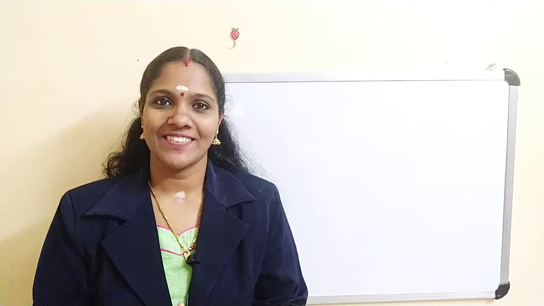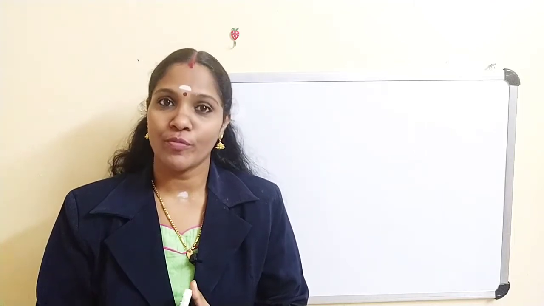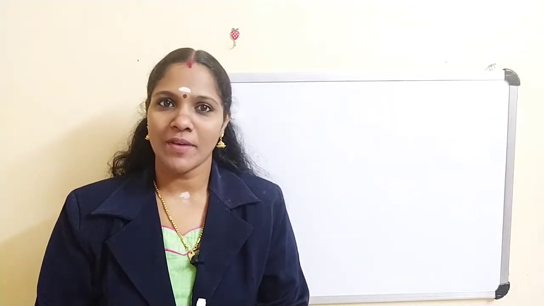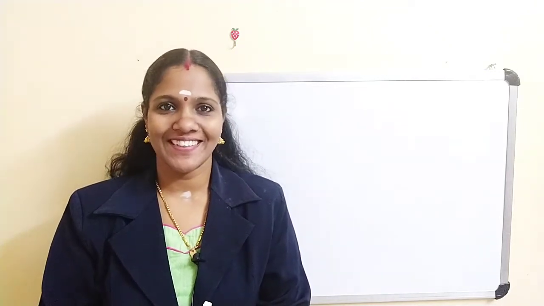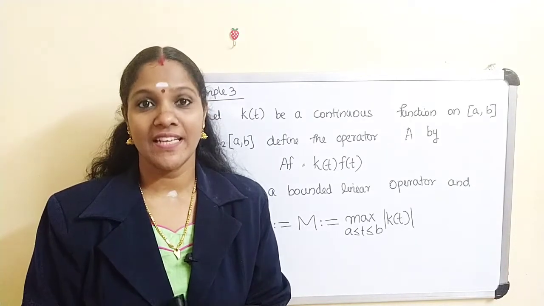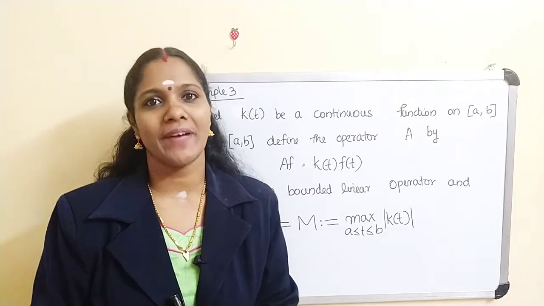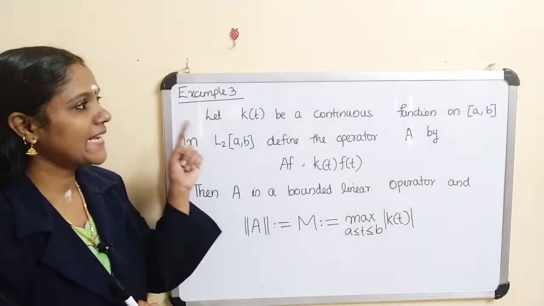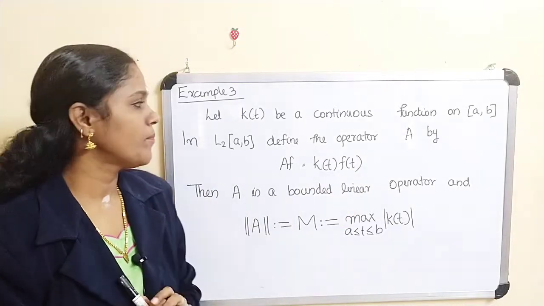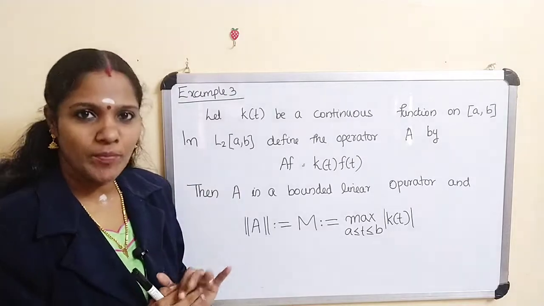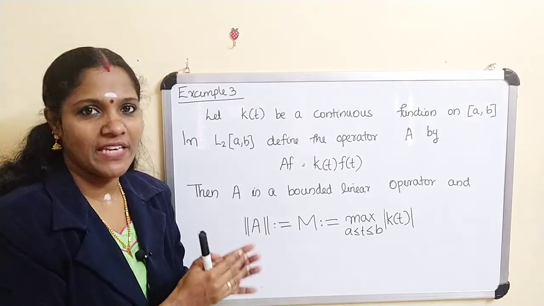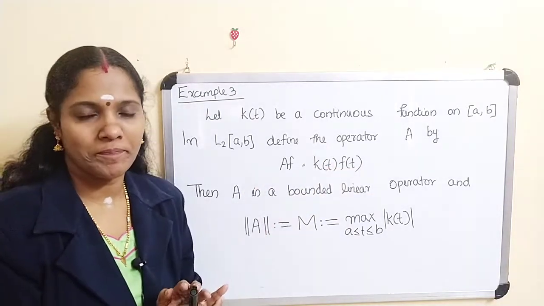Last class we discussed some examples of bounded linear operator. Today also we are going to discuss some other examples of bounded linear operator. So the next example is a linear operator on L2[a,b]. Let k(t) be a continuous function on closed interval [a,b]. And in L2[a,b], define an operator A by Af = k(t)f(t).